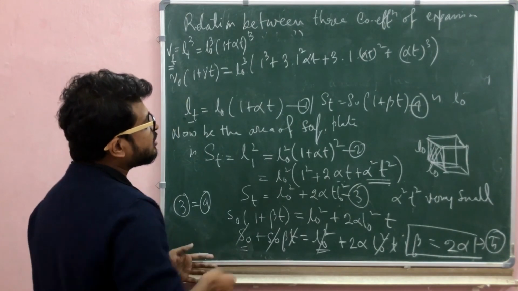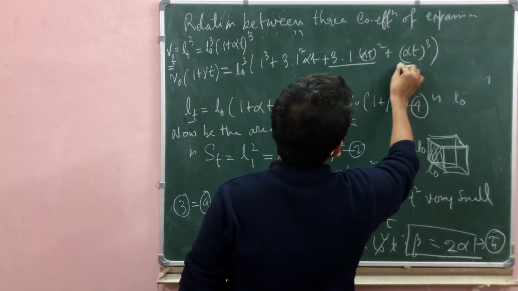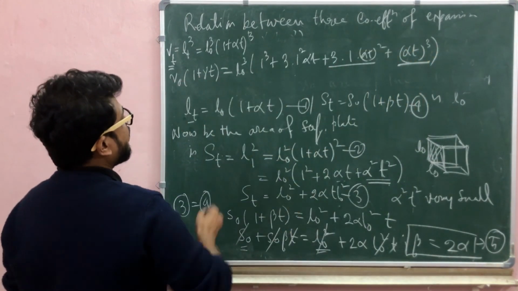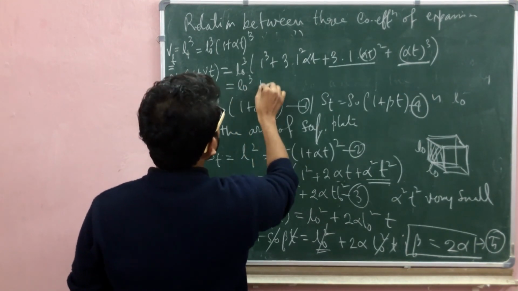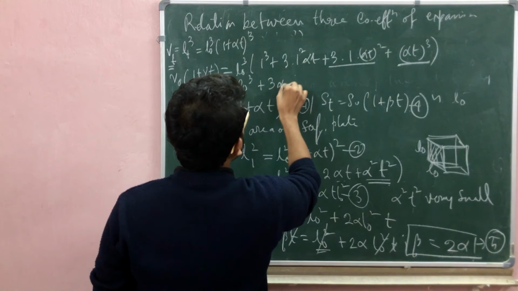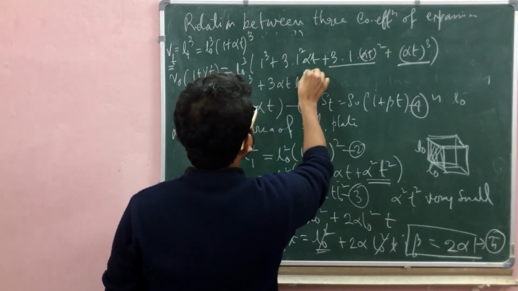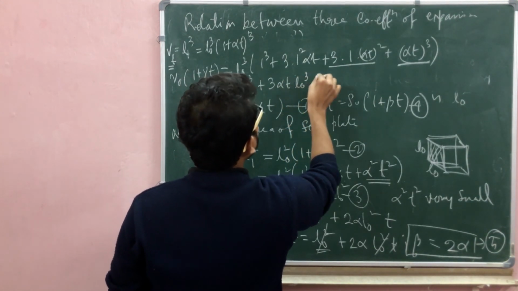So ignore these terms and get the final value of L0 cube times 3 alpha T.